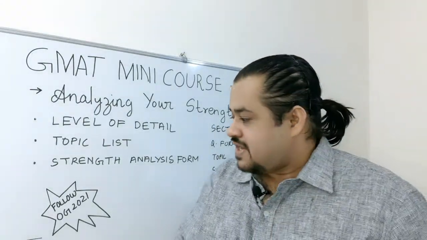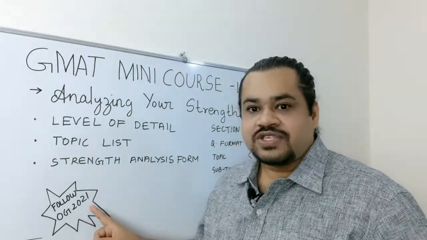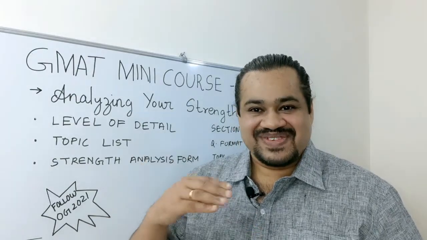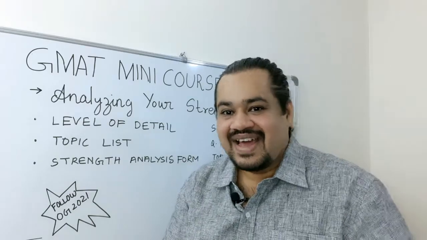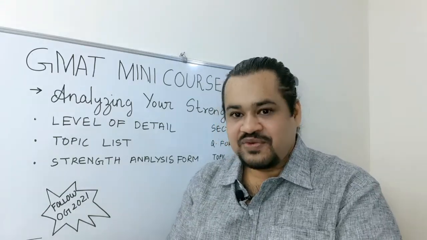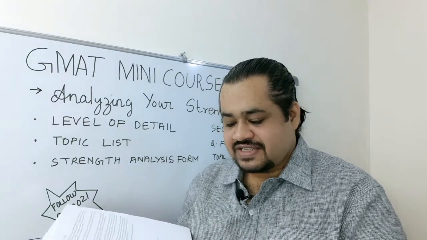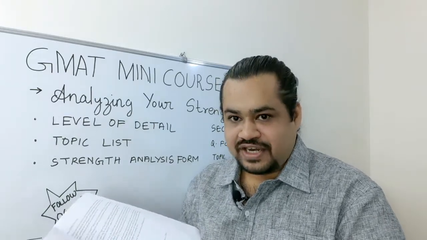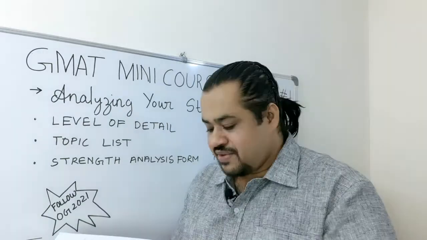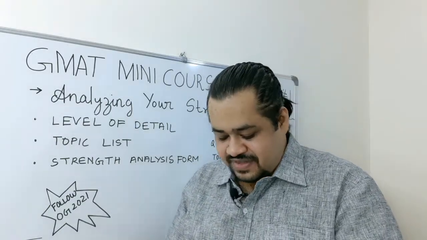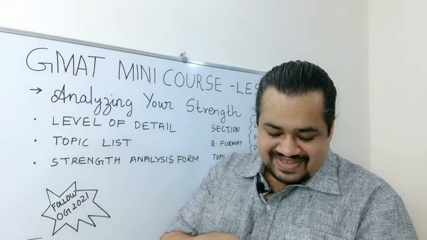one thing that is very helpful, I'm following the official guide 2021, and I hope that they keep this part of the official guide ongoing for the future. The part that I'm talking about is, if you open the official guide, there's a part of the official guide that says official guide question index. In the 2021 edition, it happens to be page number 908. And if I go there, here's what I found.